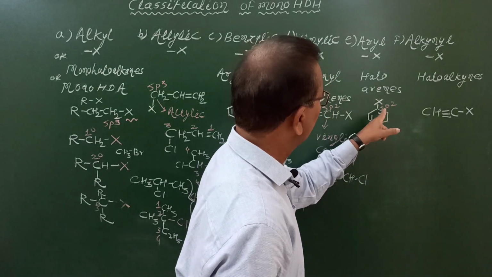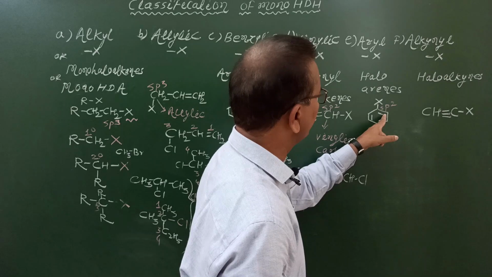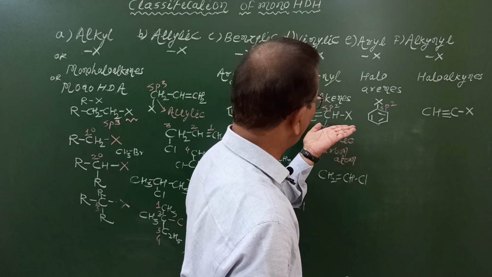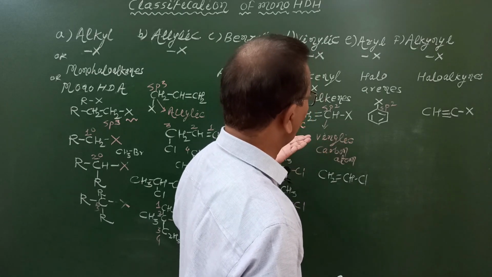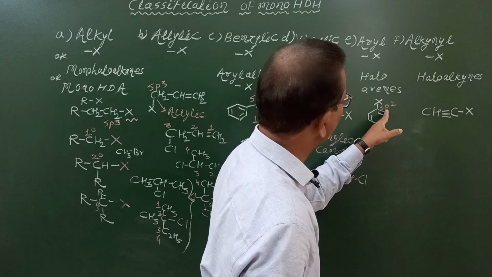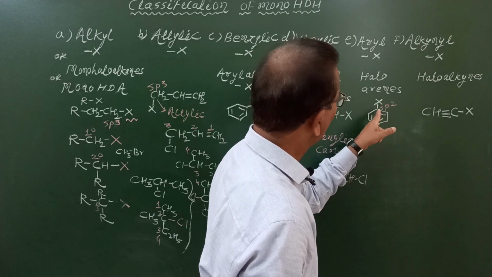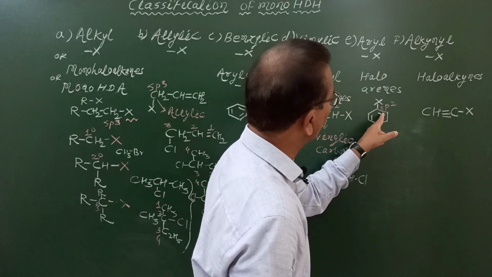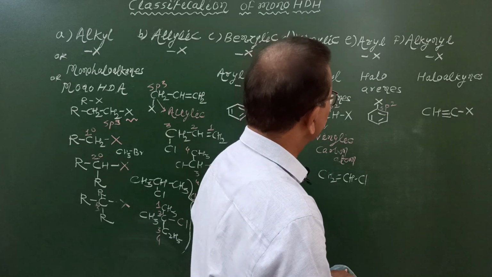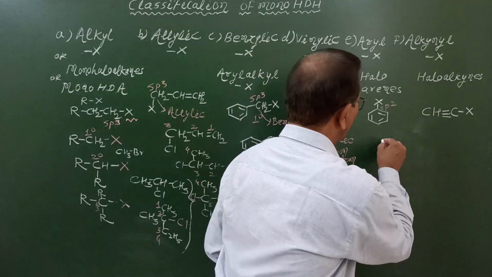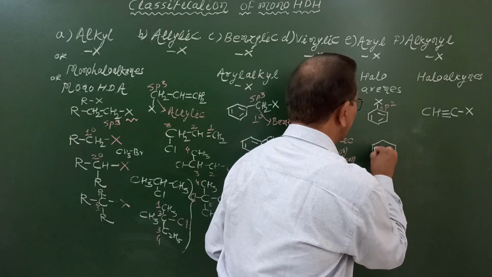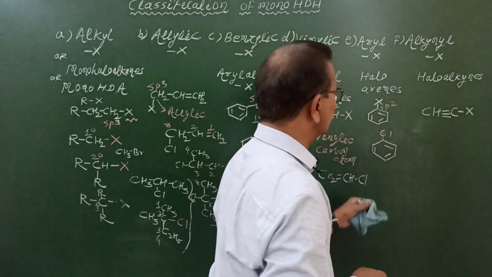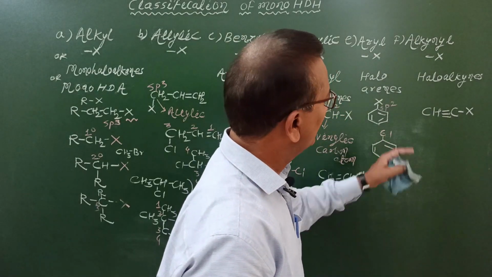In both these cases, halogen atoms are bonded to an sp2 hybridized carbon atom. But what is the difference? In vinylic halides, it is the sp2 carbon of an aliphatic chain, that means an open chain of carbon atoms, while in haloarenes, it is the sp2 carbon of the benzene ring or aromatic nucleus. What is the example here? One very common example is chlorobenzene. We can write more examples: bromobenzene, iodobenzene.